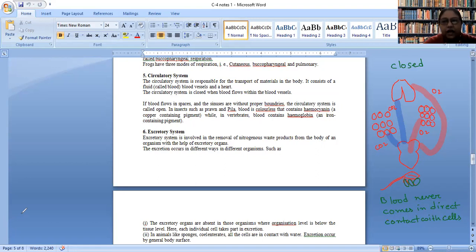Okay. Now, in case of open circulatory system, the situation is quite different. Here, consider one person having a heart, and there are tissues.